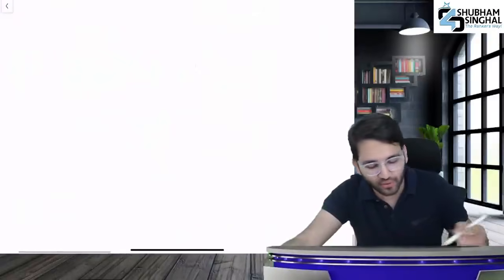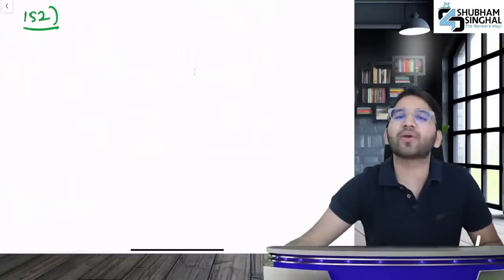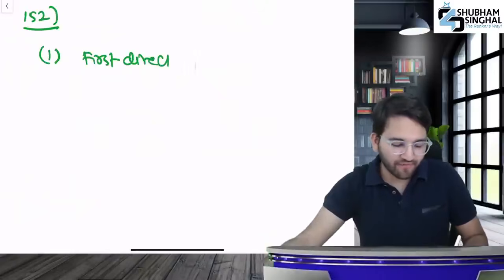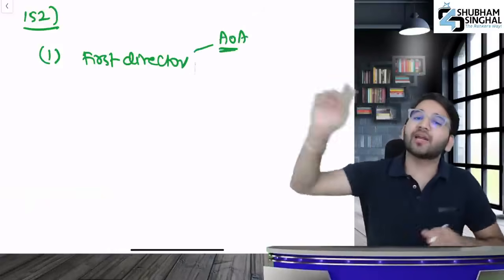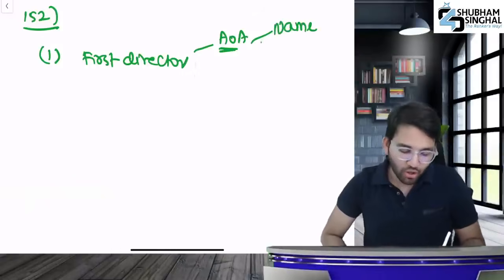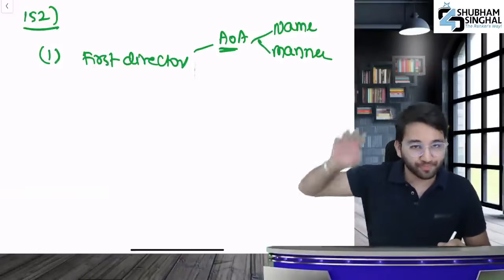After that, section 152 starts. Listen to what I'm saying here. What does 152 say? First, how will the first director be appointed? How is the first director appointed in a company? That is written in your articles of association. In articles, you either directly write the name of the first director, or if you aren't writing a name, tell the manner of appointment, how they will be appointed. But this is about AOA.